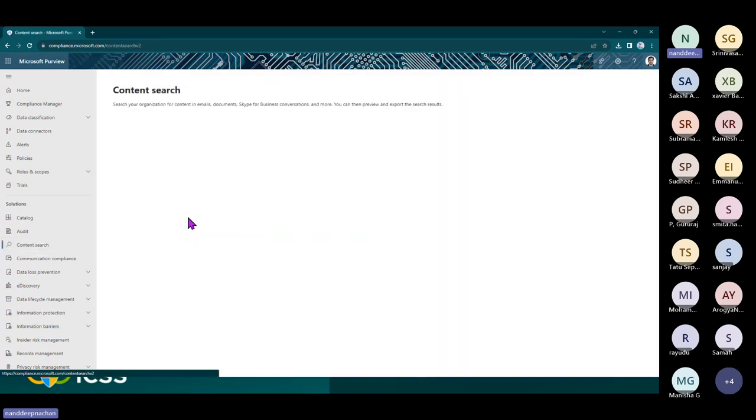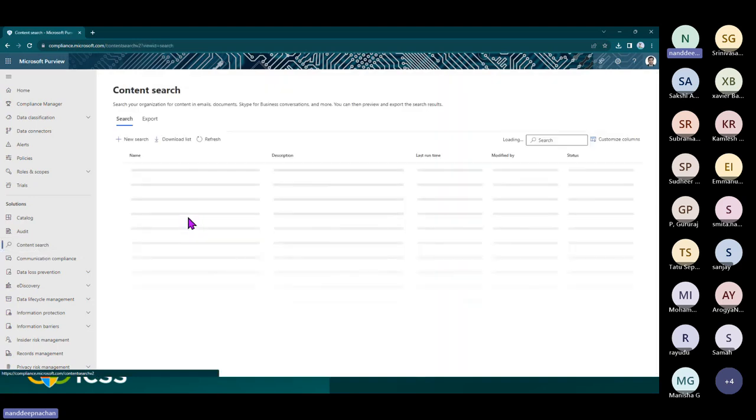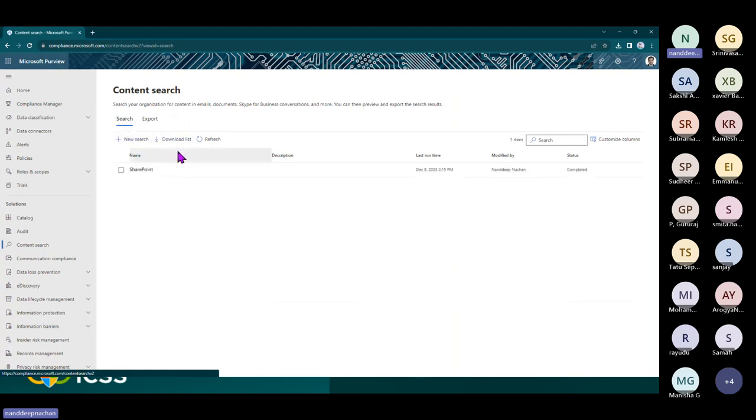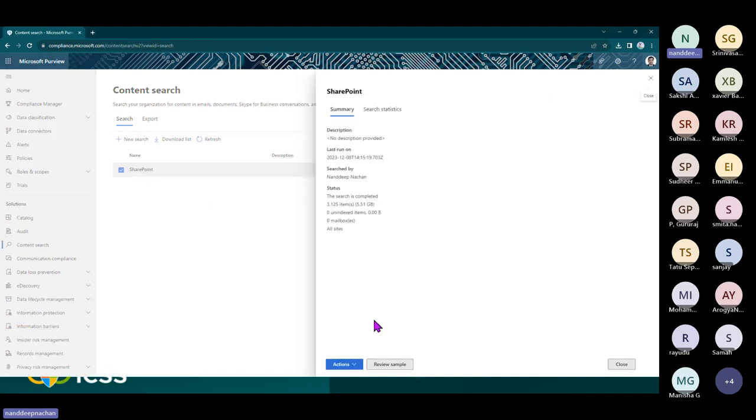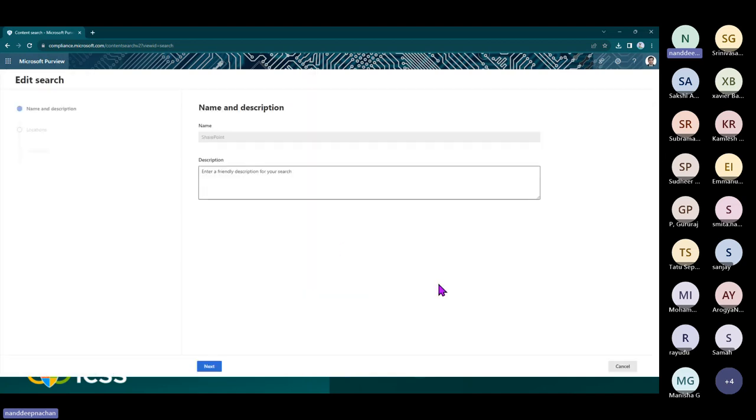Once you click content search, we should be able to create a new search and search all of the content across Microsoft 365 services. Let's say I already have created one search here for SharePoint, but you can just click on new search and it will walk you through the wizard. Let me open the one that we already have and click edit search. Firstly, it will ask you to provide the name and description for this search.